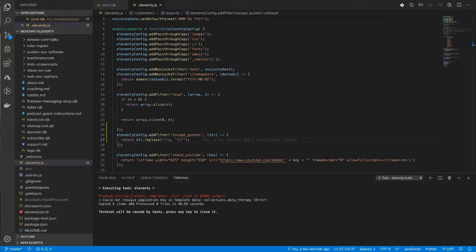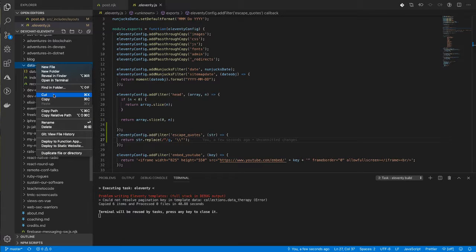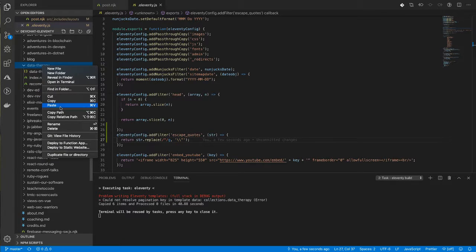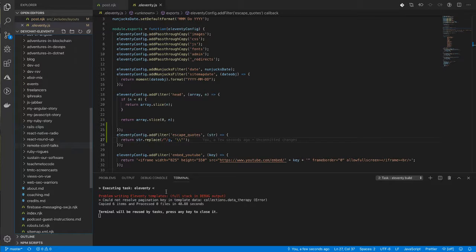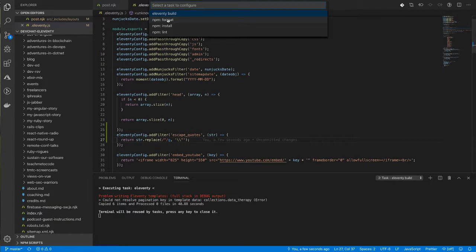Anyway, you can see here, could not resolve pagination key. Oh, that's not good. You know what? Data Therapy isn't actually publishing at the moment. And I'm using Git, so I'm just going to delete the whole folder. Okay. And then I'm also going to configure tasks. I'm just going to make sure that this is running properly.